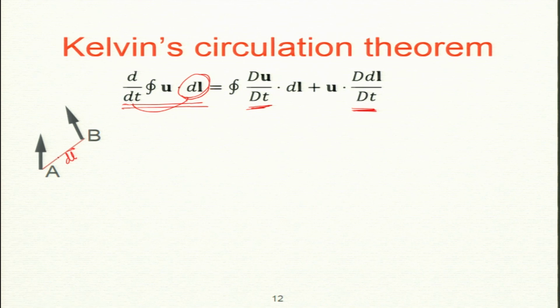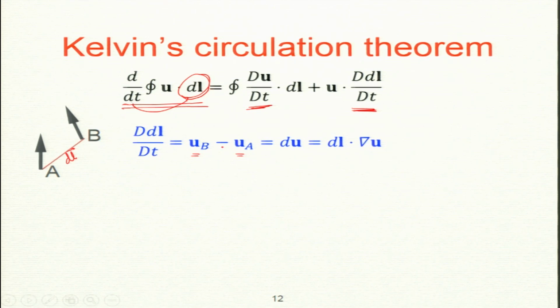So there are two points at the two ends, A and B. So what is the dl? It is Ra minus Rb. Okay, so I have it here. Now I take the time derivative of that. So there will be Ub minus, so I am sorry, I made a mistake, Rb minus Ra. dl is Rb minus Ra. If I take the time derivative, it will be Ub minus Ua.